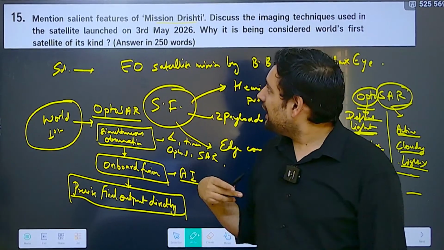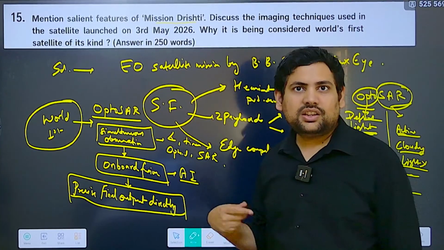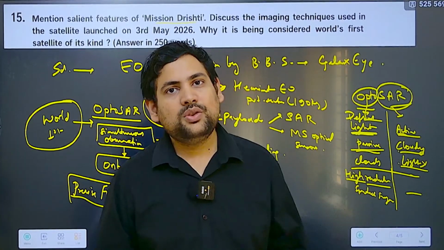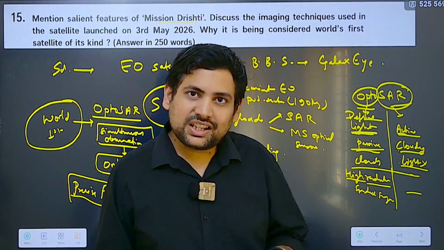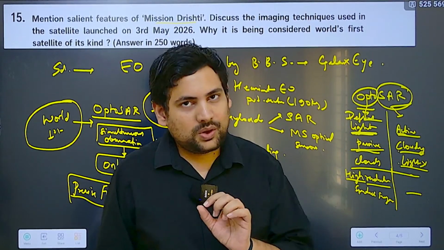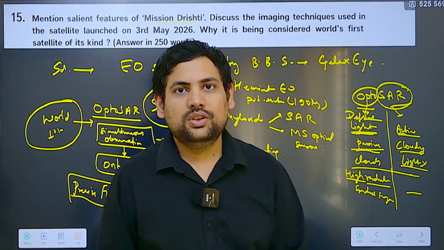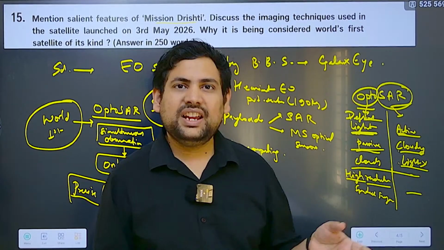Then what you can end this with, why is it being considered? You can mention that mission Drishti is a great step, or a very good example of the success of India opening up the space sector for private organizations also by the space policy 2023, or you can mention here NSIL or InSpace.